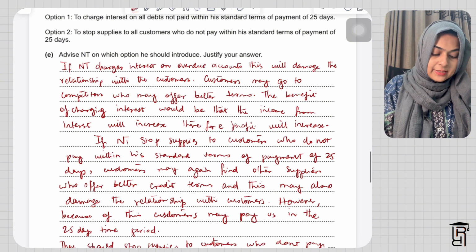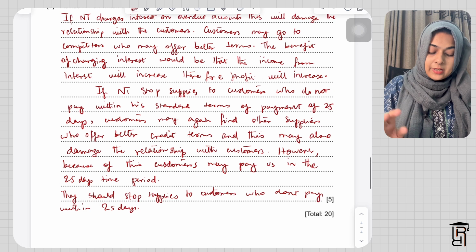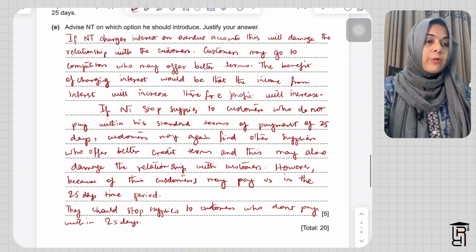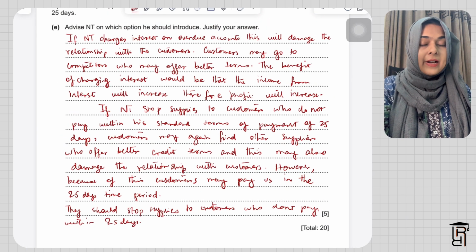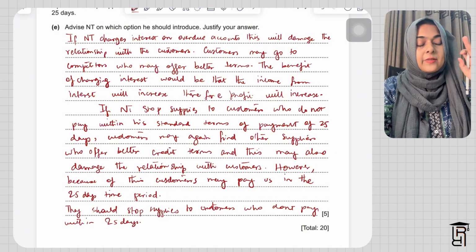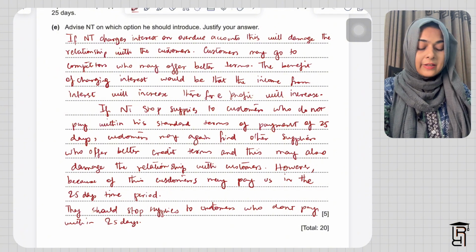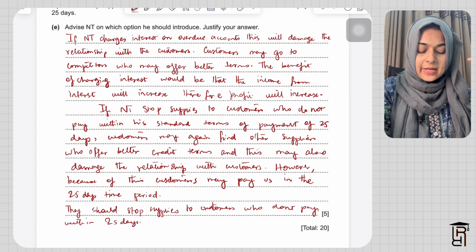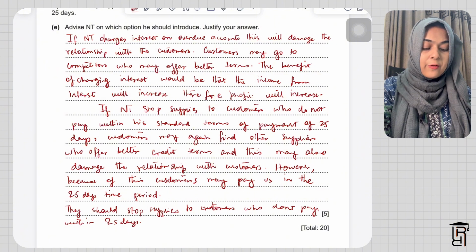So I've written the answer for you guys here. What I have to do is that for option one, I need to write an advantage and a disadvantage, and for option two also I need to write an advantage and a disadvantage, and then I give my recommendation. So here I'm saying if NT charges interest on overdue accounts, this will damage the relationship with customers. Customers may go to competitors who may offer better terms.